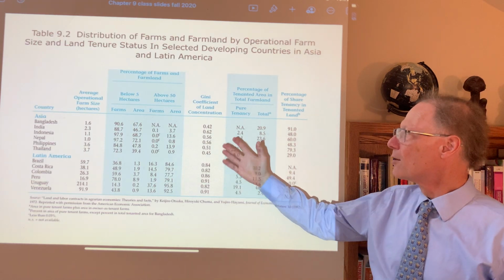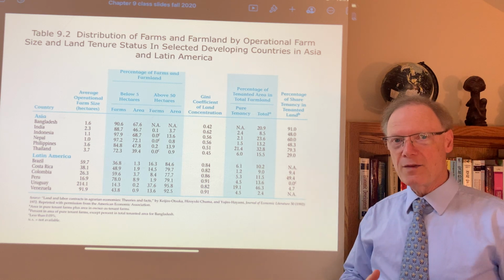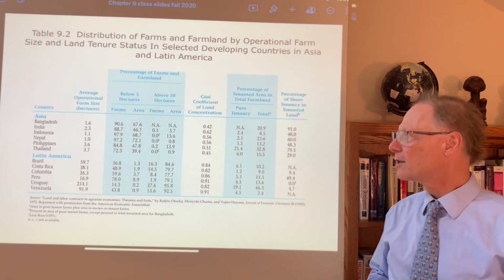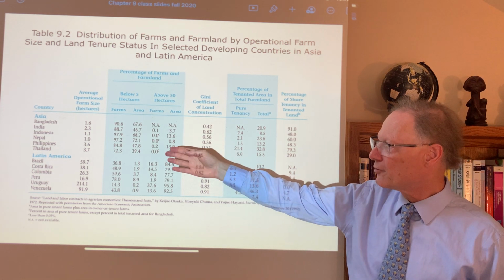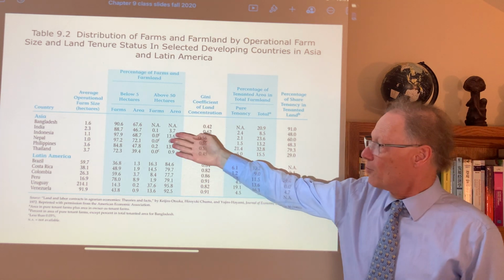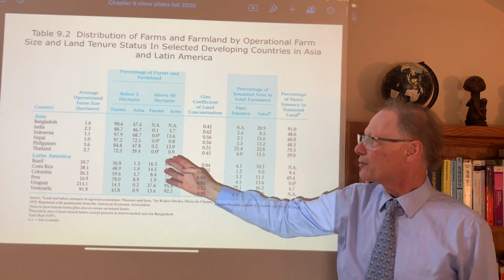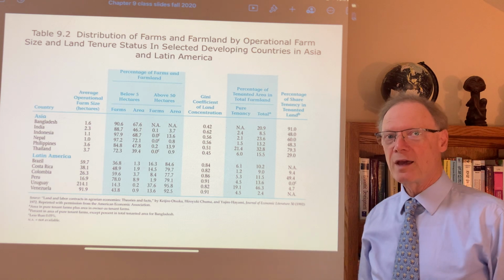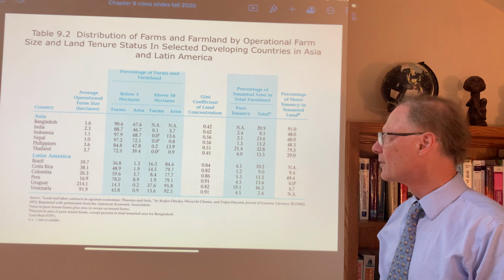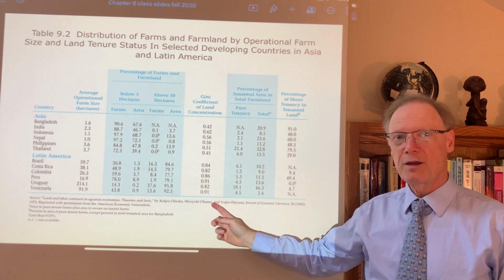Along these lines, we can look at some distribution of land across different countries and then turn to look at types of farming on these various land holdings. We have a few countries from Asia and a few from Latin America in this perspective. We can see some of the farms that are very small, below 5 hectares, and some that are very large, above 50 hectares. So there's a great deal of variation. Many farms are quite small. Correspondingly, the Gini coefficient for land concentration can be quite high.